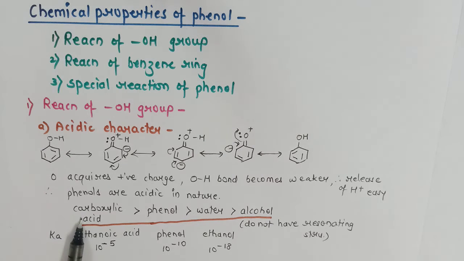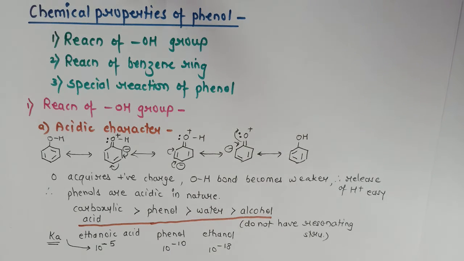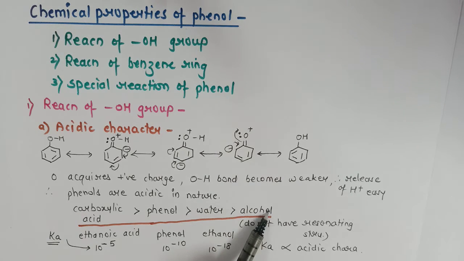This sequence becomes more evident from the Ka values of carboxylic acid like ethanoic acid, phenol and ethanol. Ka value of ethanoic acid is 10 to the power minus 5, phenol is 10 to the power minus 10 and ethanol is 10 to the power minus 18. And we know the Ka value is directly proportional to acidic character. Larger the value of Ka, larger will be the acidic character. So we are proving that carboxylic acids are highly acidic, followed by phenol, followed by water, and alcohols are the least acidic.